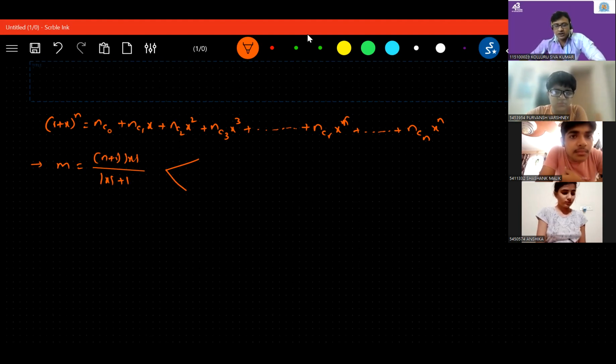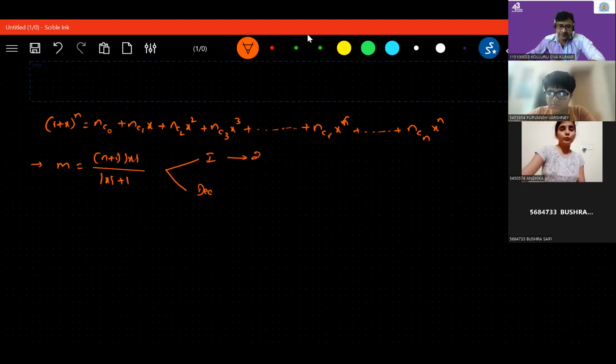Here you have two chances. What are those two chances? One can be an integer. The other can be a decimal. If it is an integer, how many middle terms are you going to get? Two middle terms.